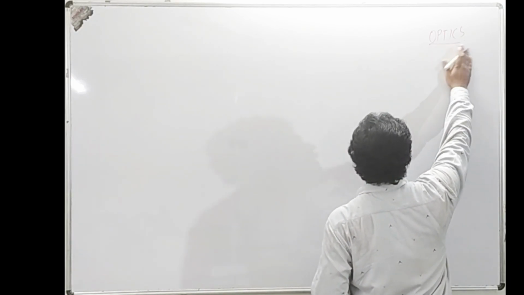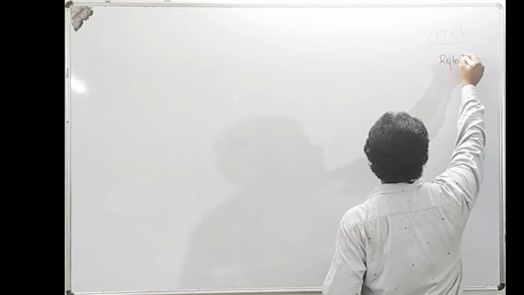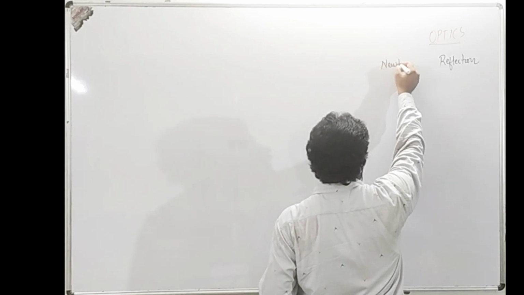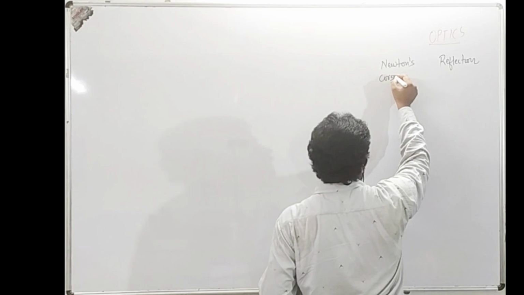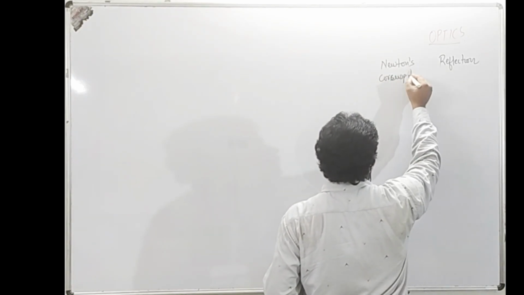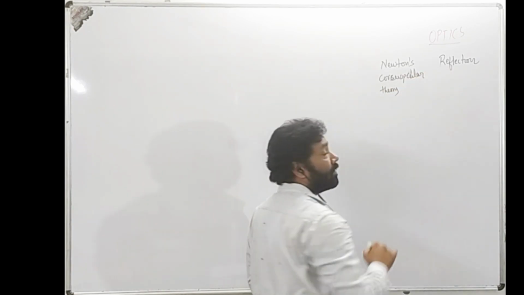Earlier, related to optics, reflection was very well demonstrated by Newton, whose corpuscular theory had explained the reflection.